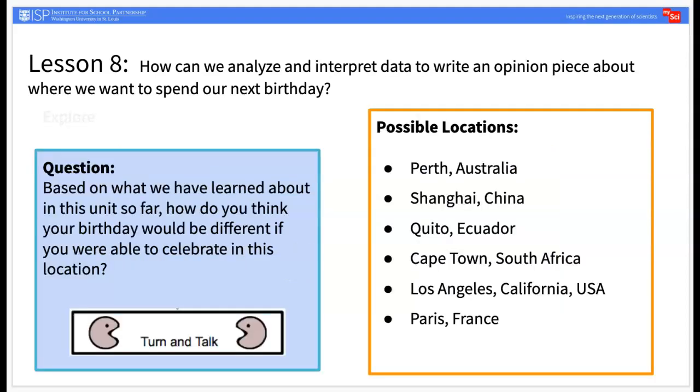In the Explore portion of this lesson, students will discuss how their birthday would look if they were able to celebrate in their chosen location. Students will be introduced to the Design Challenge task. They will write an opinion piece about where it would be best to celebrate their birthday, and they must support their opinion with facts and details. You may allow students to choose their location, or you can provide students with a list of particular locations to choose from. A few examples are listed on the screen.